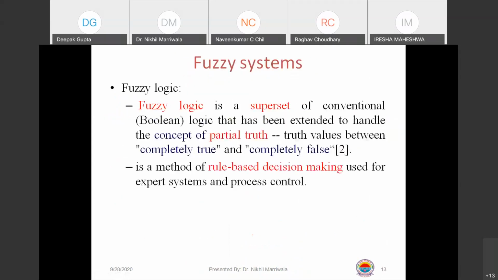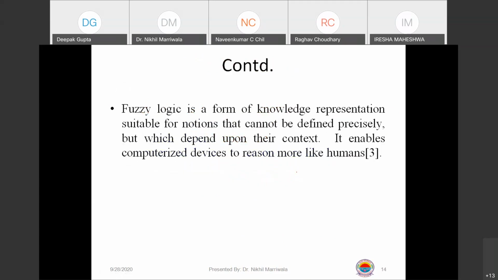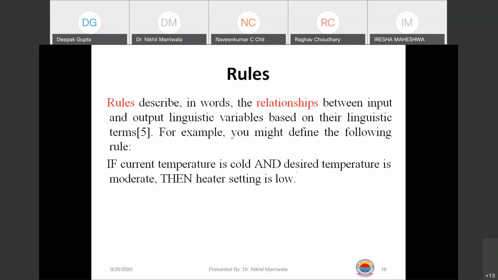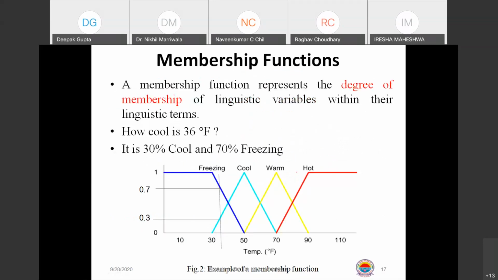You can work because we have seen some literature also. A few of the systems are working directly on conventional Boolean logic, the partial truth statements, right? Rule-based decision making is done. There are so many things that you can do. Literature has to be read. We have normally read this, right? So linguistic variables, rules, I've talked about this, right?